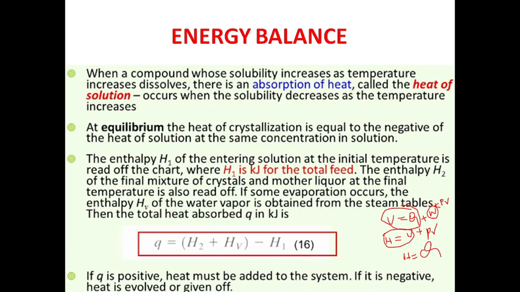Here, heat absorbed Q or H is equal to H2 minus H1, that is the change in enthalpy or change in heat. If some evaporation occurs, consider the HV value, that is water vapor: H2 plus HV minus H1. From this expression, if Q is positive, heat must be added to the system, whereas if negative, heat is evolved.